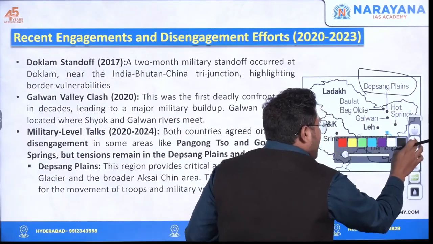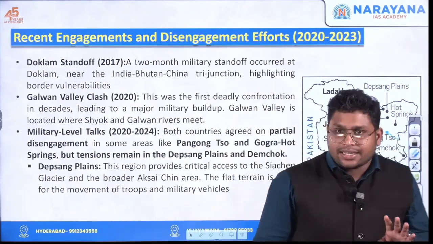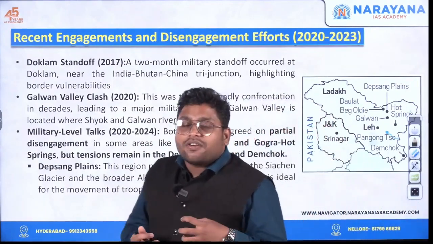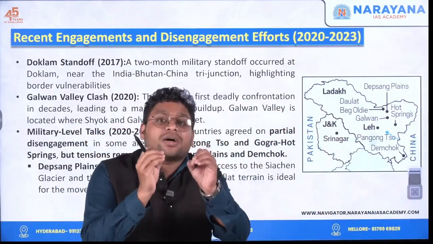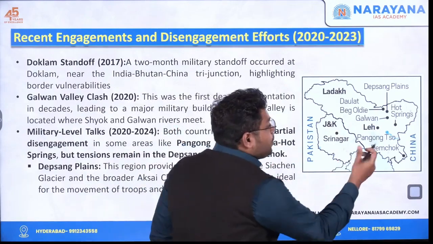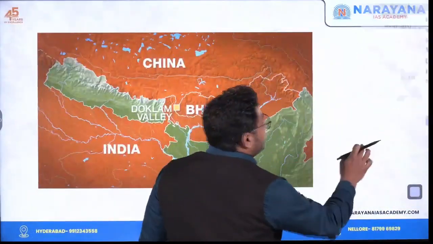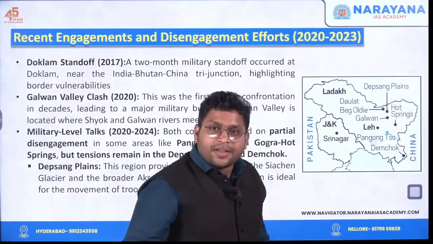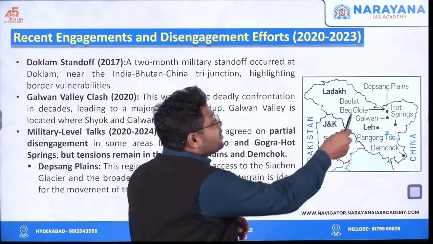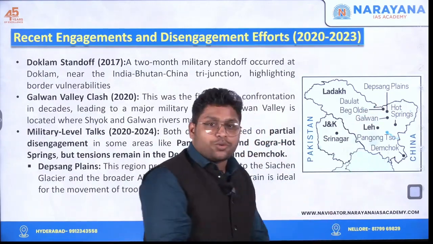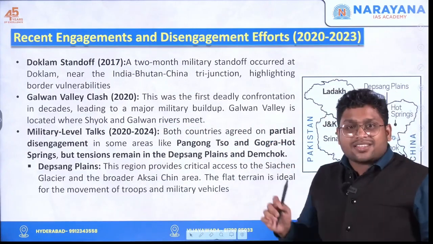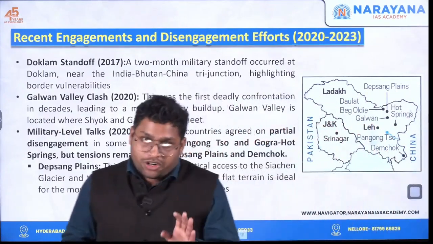Now what happened is that in the talks between 2020 and 2024, we solved the issue to some extent. So the Chinese military decided to withdraw from some places. Which place? Pangong So, and to some extent even the hot spring area. But the Chinese military did not agree to leave the region of Depsang Plains and Demchok. And for the Indian government and Indian military, these two places are of very much importance.